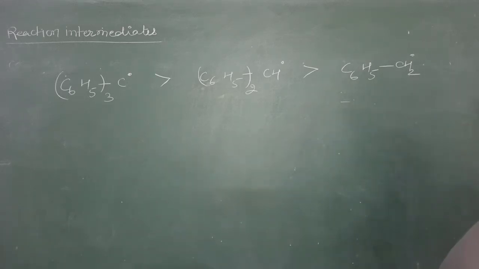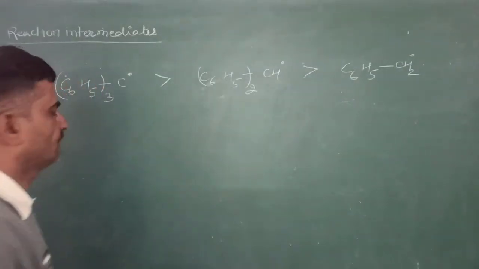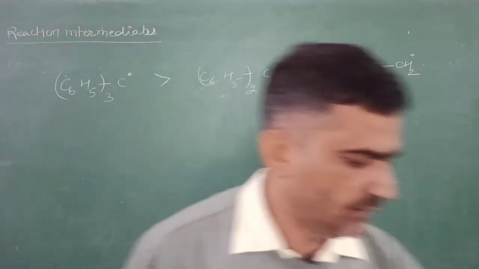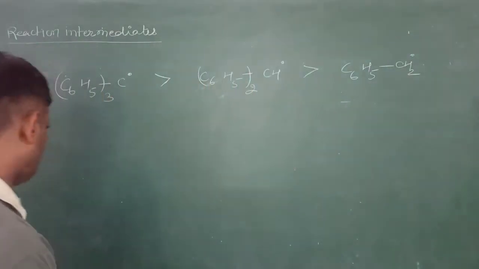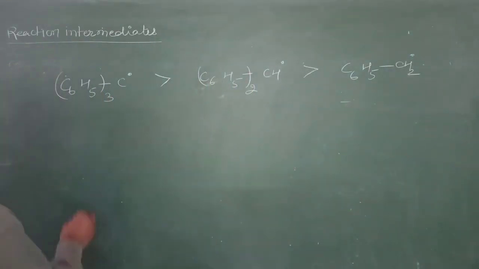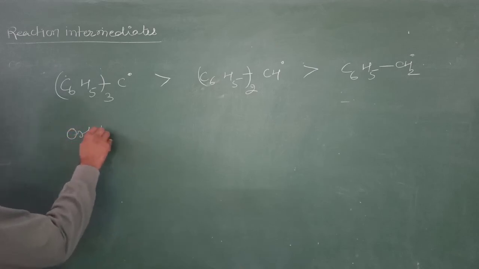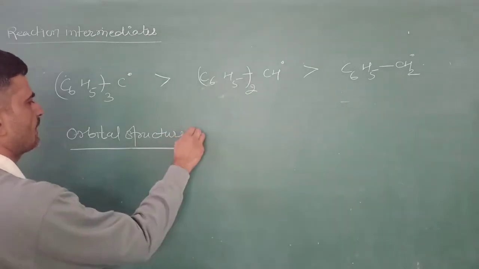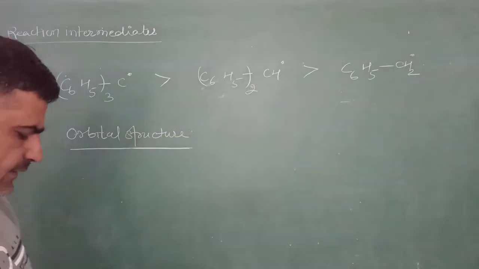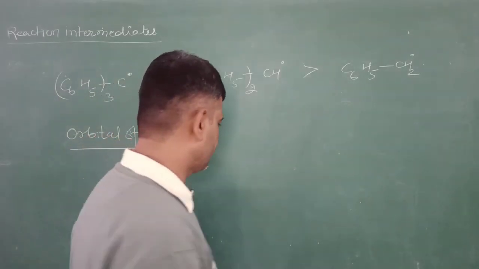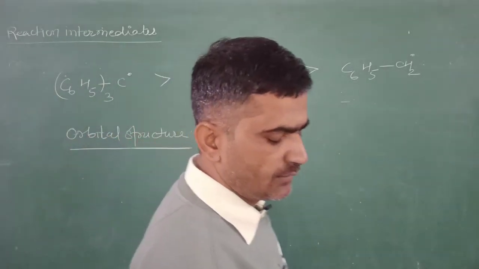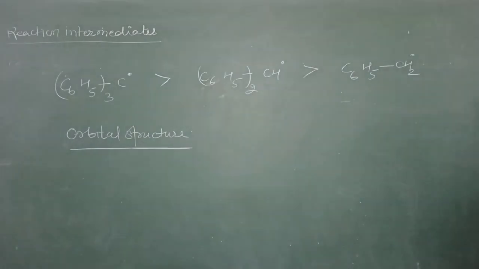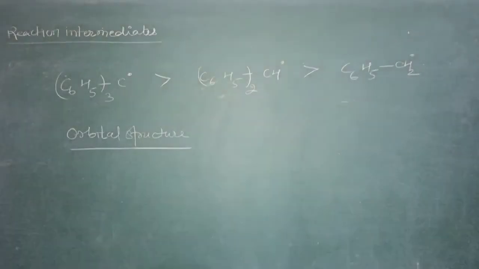After this, we will study the structure of free radical. In the free radical orbital, we will study the orbital structure of free radical. In that, the free radical is sp2 hybridized.